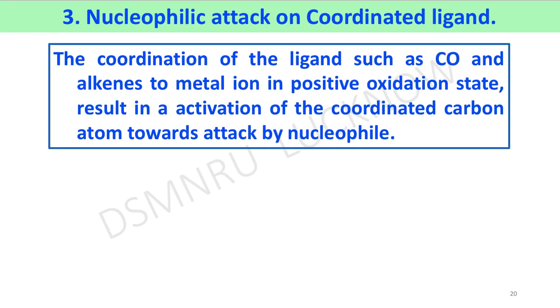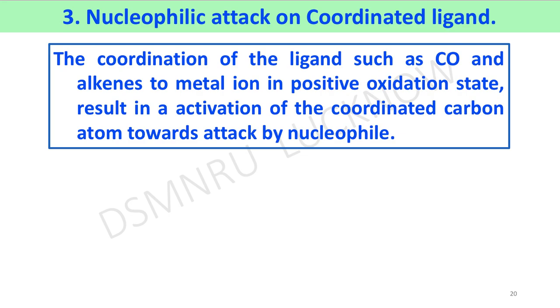Now we will discuss the third topic, that is nucleophilic attack on a coordinated ligand. The coordination of a ligand such as carbonyl and alkene to a metal ion in a positive oxidation state results in activation of the coordinated carbon atom towards attack by a nucleophile.